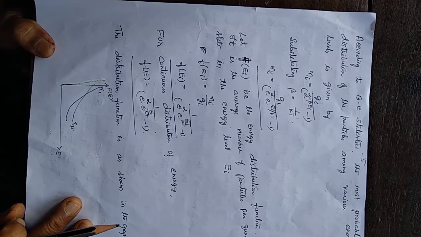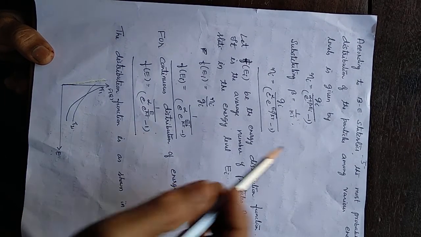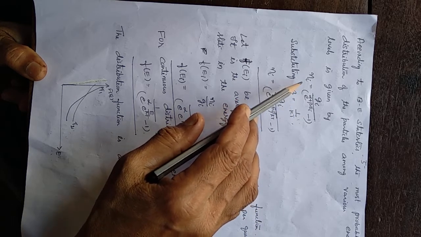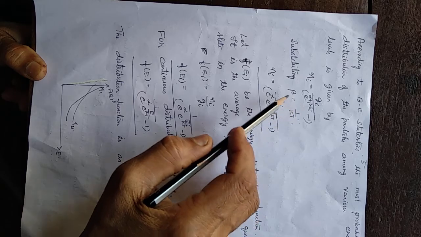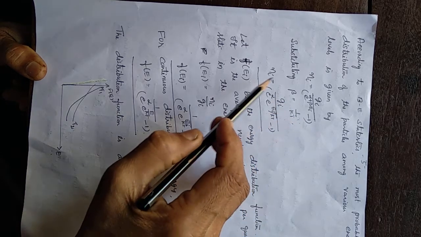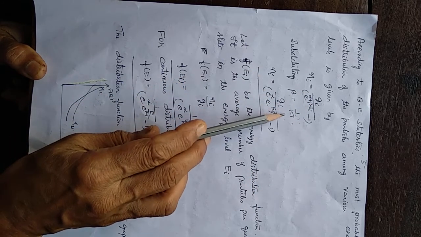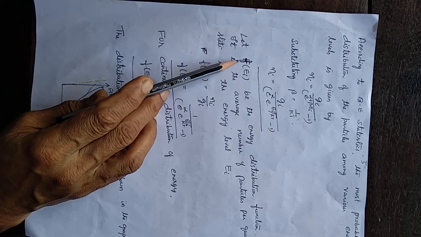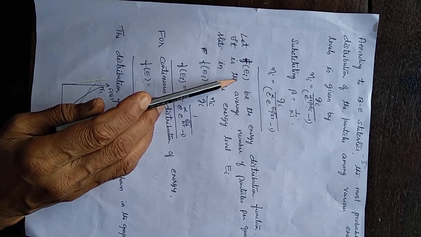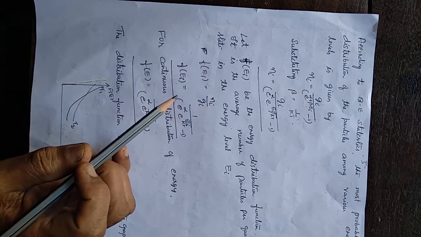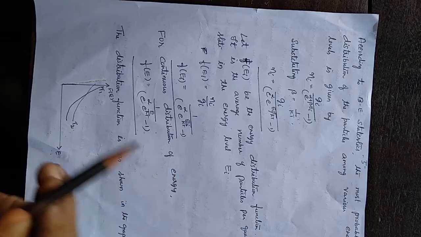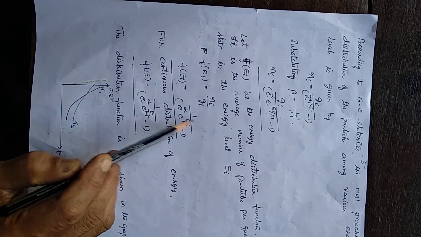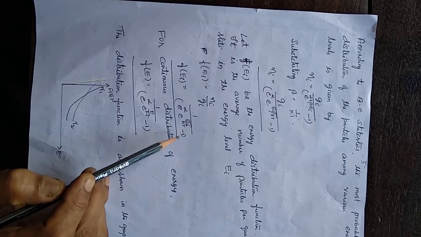What actually the most probable distribution is, when it occurs, all those things we discussed in the previous video. The distribution function is given by Ni equal to Gi by e power alpha e power beta Ei minus 1, where beta is 1 by KT. It can also be written as Ni equal to Gi by e power alpha e power Ei by KT minus 1. If f of Ei represents the energy distribution function, also called the probability of distribution, it's given by Ni by Gi. Then f of Ei is 1 by e power alpha e power Ei by KT minus 1.